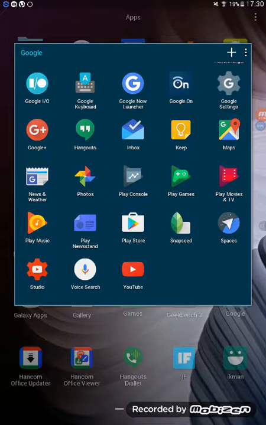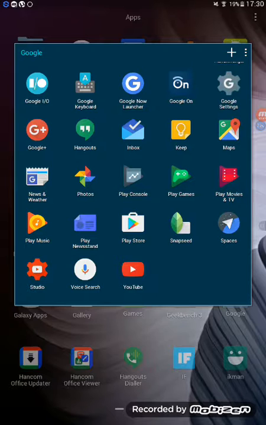And then News and Weather, it gives you the latest news, the Google News and weather. Photos, as you all know, is like Google Photos in which you can save your photos, and facial recognition is also there. Play Console, which, when you're playing Google Play Games, will read out your analytics. Google Play Games, in which you can play games online with your socialized friends.